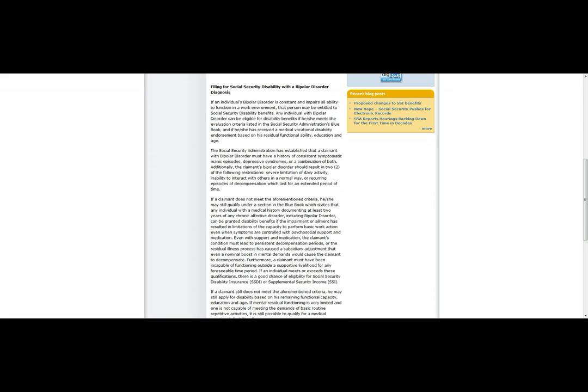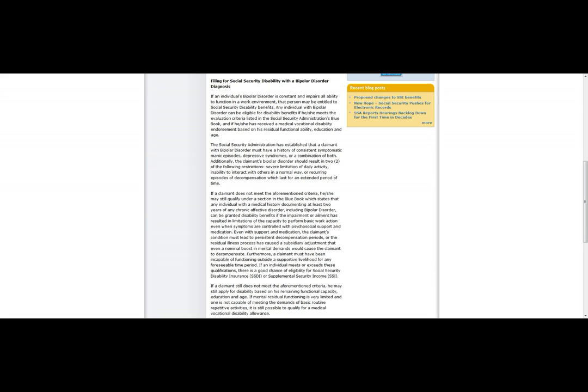Even with support and medication, the claimant's condition must still lead to persistent decompensation periods, or the residual illness process has caused a subsidiary adjustment such that even a nominal boost in mental demands would cause the claimant to decompensate. Furthermore, a claimant must have been incapable of functioning outside a supportive livelihood for any foreseeable time period. If an individual meets or exceeds these qualifications, there is a good chance of eligibility for Social Security disability insurance or Social Security income.